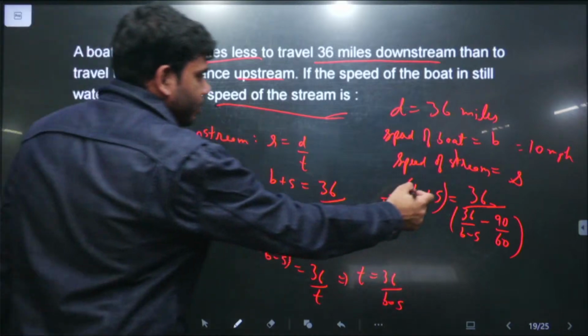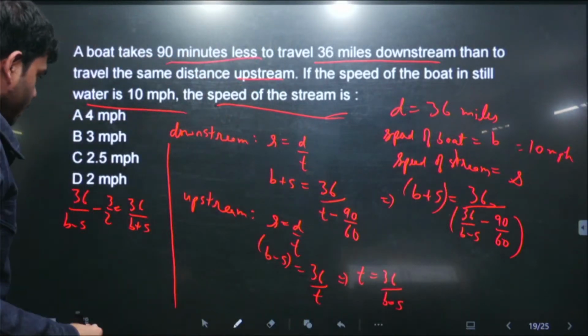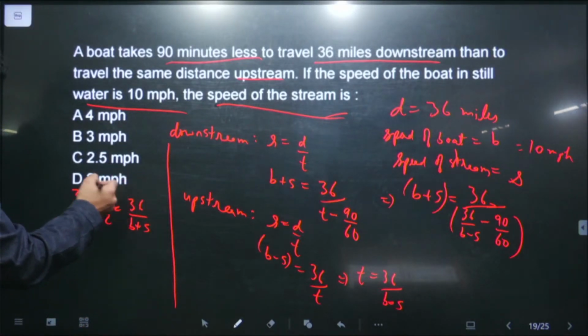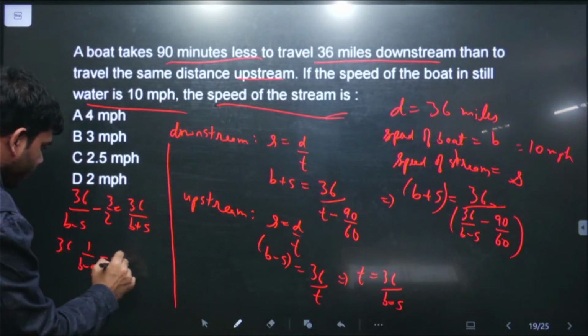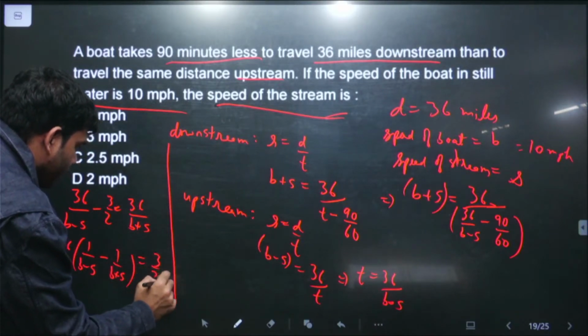Then taking 3 by 2 to that side and 36 common, we get b minus s minus 1 upon b plus s is equal to 3 by 2.